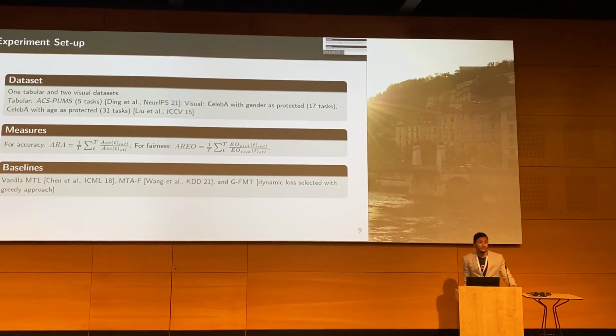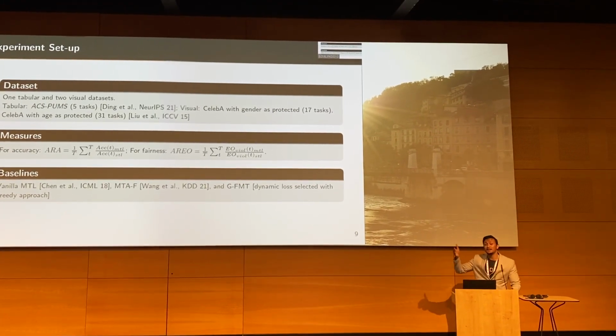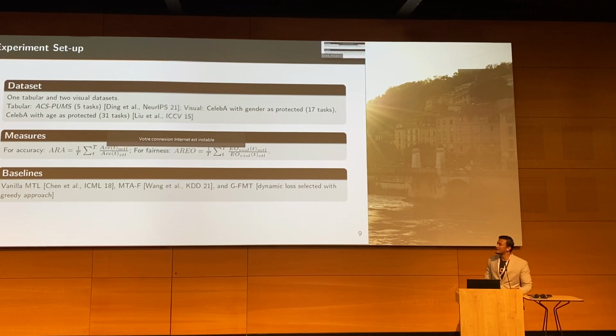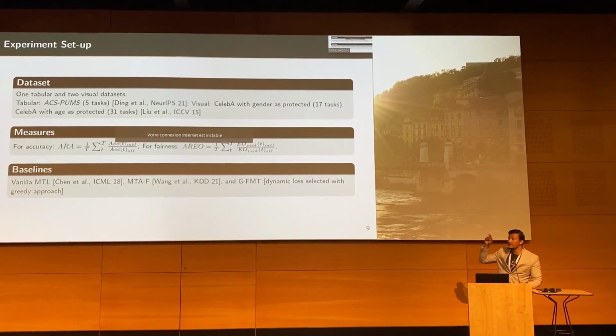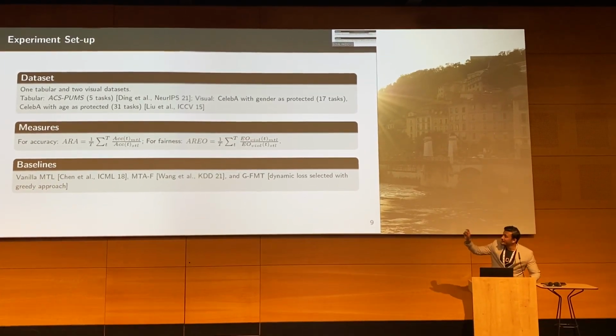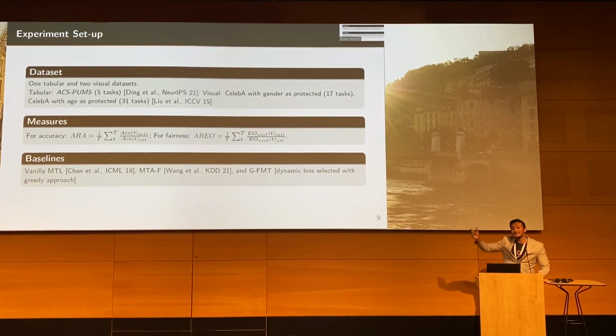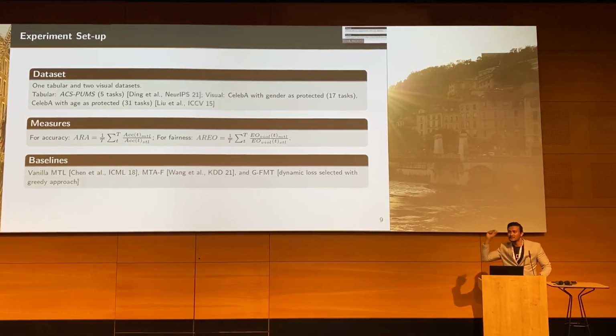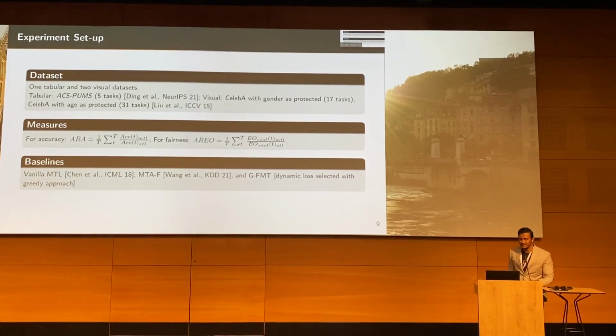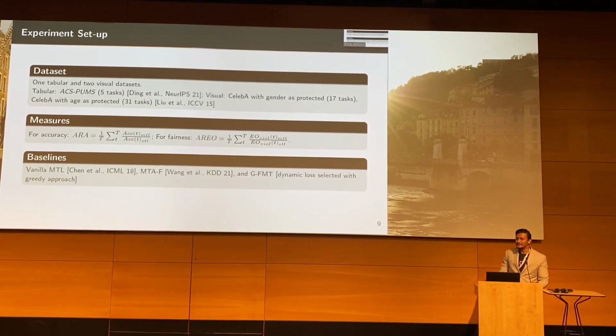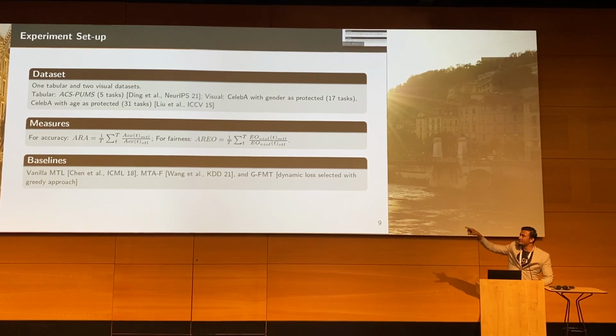For measuring our performance, we used relative averages. What I mean by relative is that we compared the performance of the MTL against a fair STL trained on that particular task, on that same task. Then we measured the averages.